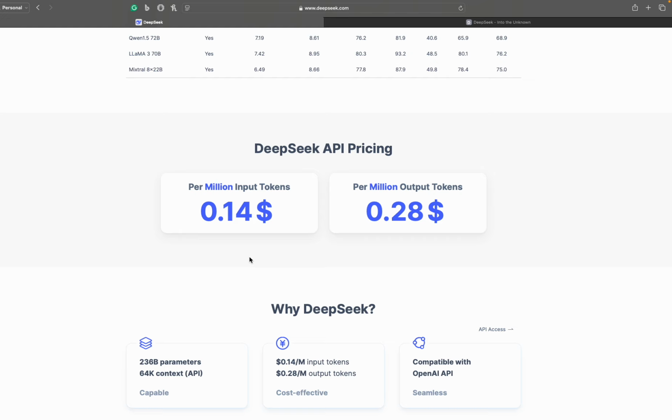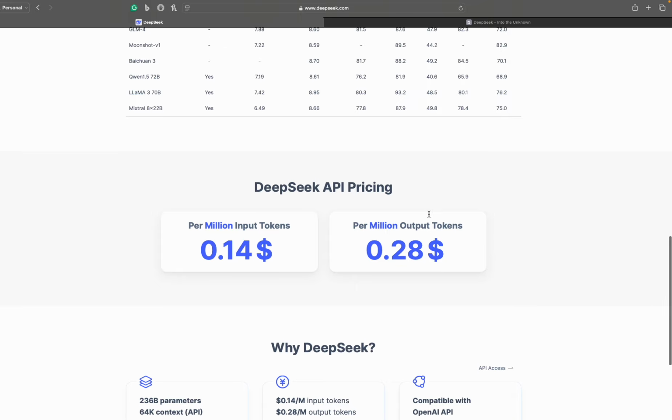One token is equal to one word or more than that. There are more characters and those things, so maybe 100,000 words. That's still a lot of words, right? And that's just for 14 cents. If you ask 100,000 and it gives you maybe 100,000 words of answers, that's 20 cents, pretty cheap.